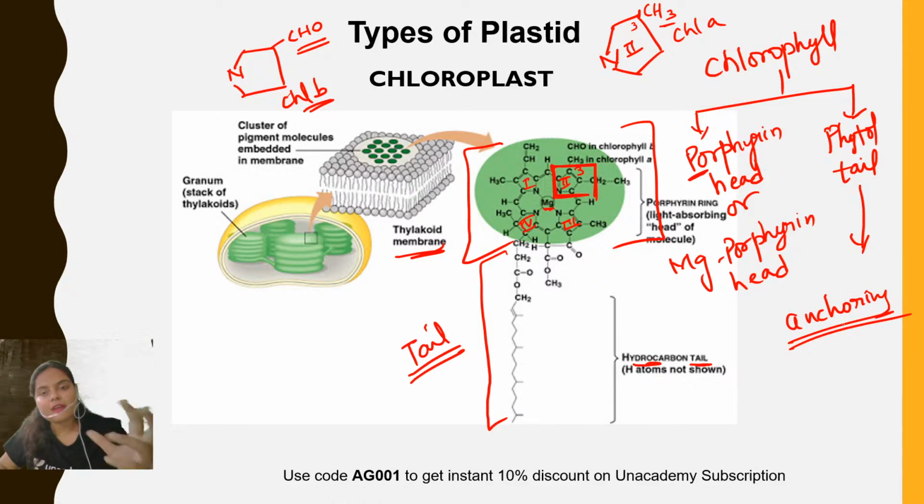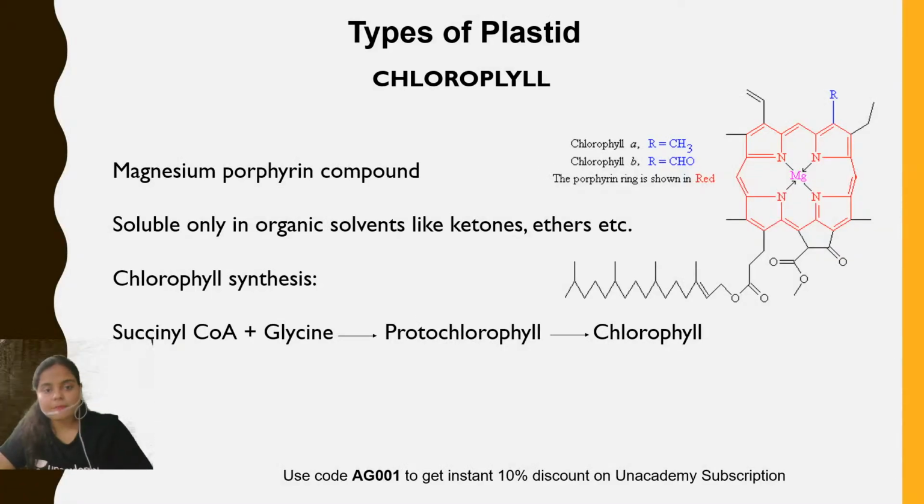The phytol tail is mainly made up of hydrocarbons, and it is lipophilic in nature. It is well embedded in the inner membrane. The plasma membrane is also made of lipid, so a lipophilic structure is well accepted by the membrane, and that is why the phytol tail is also lipophilic in nature. Again, I've told you all the differences between the chlorophyll A molecule and chlorophyll B molecule.